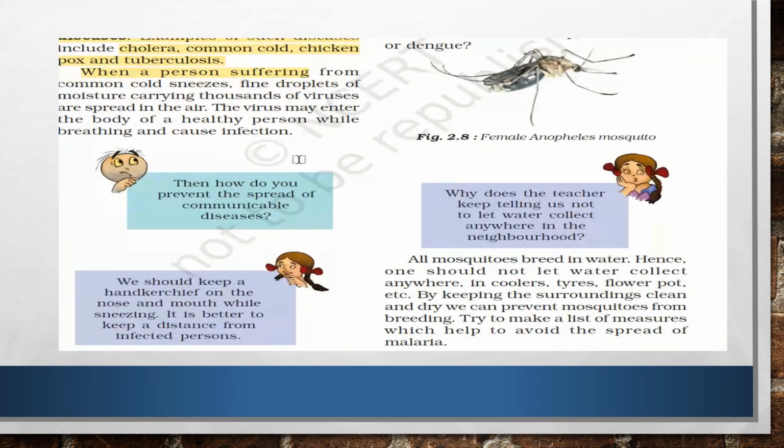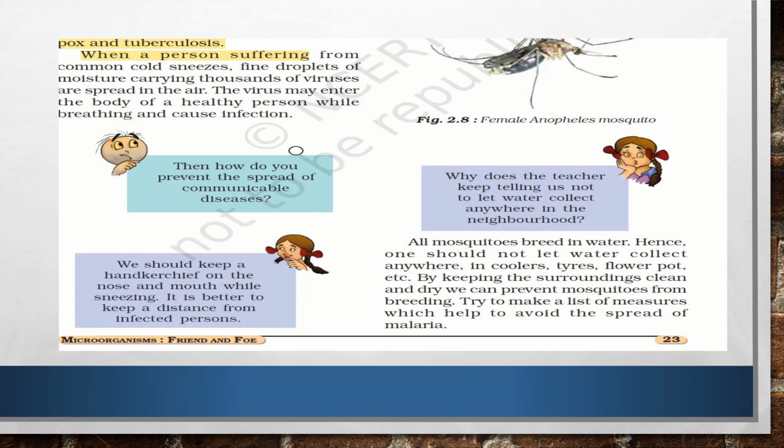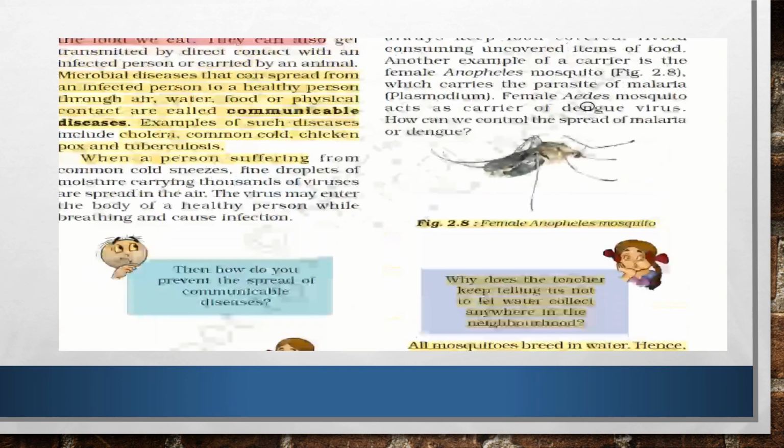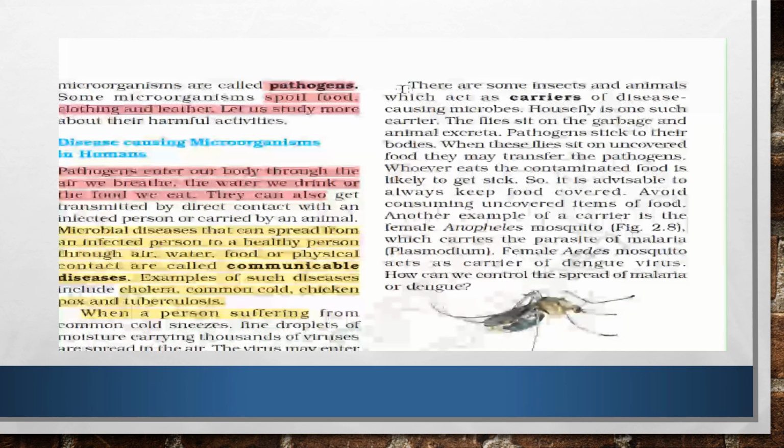So the viruses may enter the body from an unhealthy to a healthy individual. To prevent that, we should keep a handkerchief and cover the nose and mouth while sneezing. It is better to keep a distance from an infected person. Now another thing is that there are certain insects and animals which act as carriers. These carriers are also called vectors.